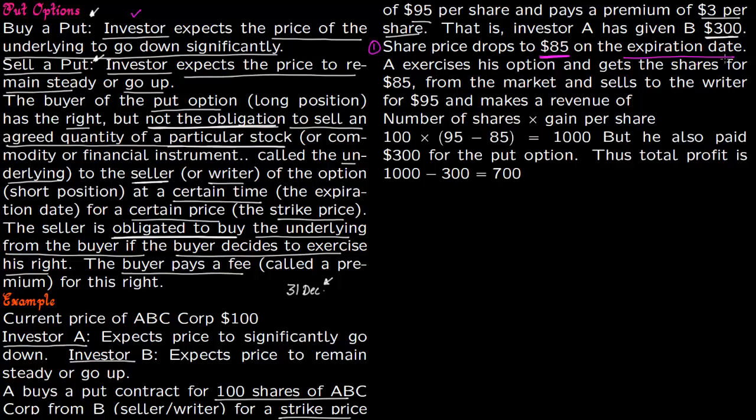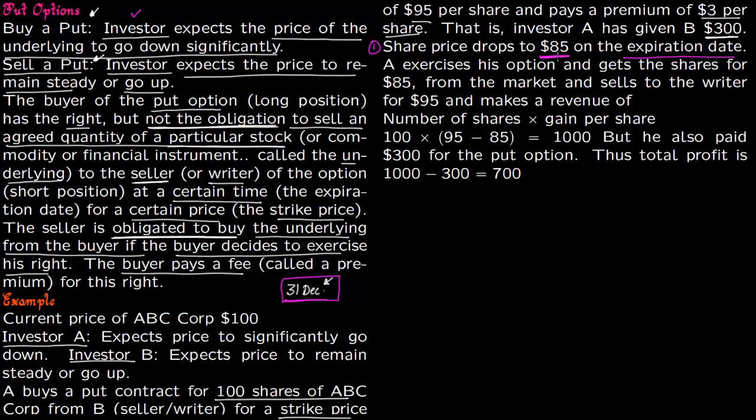So notice that everything happens on the expiration date. So if it drops before expiration date, nothing is going to happen. Here we are talking about expiration date. Now obviously what we are talking about is European options. In American options, you could exercise any time before the expiration date. On European options, you only exercise on the expiration date.